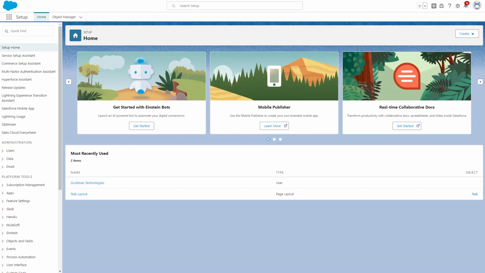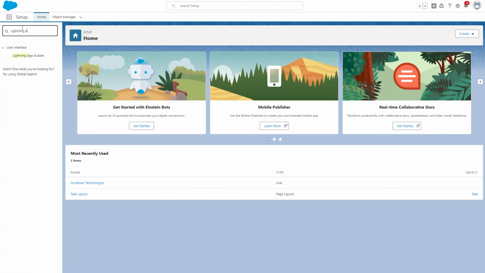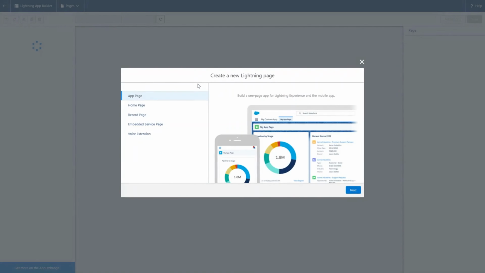Welcome back. In this video, we'll show you how to customize your Salesforce app using the Lightning App Builder. Navigate to Lightning App Builder from Quick Find box.